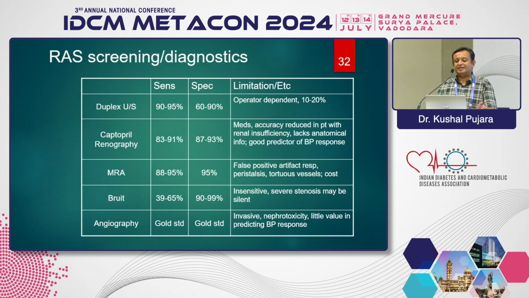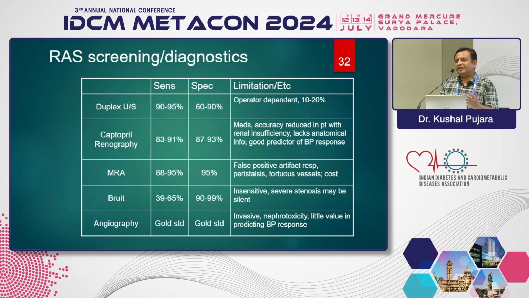For the diagnosis, the sensitivity is always a question. We commonly go for renal artery Doppler study, but it has limitations: it is operator dependent, and in obese patients you may not get correct results. If you pick it up, the sensitivity is good, but many times we miss it on the renal Doppler. Then we go for either MRA or CT angiography, which again involves contrast. The gold standard for renal artery stenosis diagnosis is conventional angiography, which is invasive and nephrotoxic.